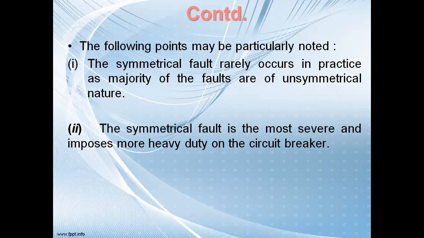Then what will happen? The circuit breaker will operate and the circuit gets disconnected. Afterwards, when the fault gets cleared, the relay will again be energized and the circuit breaker will be closed. So this process will continue. Basically, the circuit breaker is a switch used to protect the circuit, but it operates when a fault occurs in the system. If you want to do some maintenance, you can also operate the circuit breaker manually. So both manual operation and automatic operation can be done in the circuit breaker.